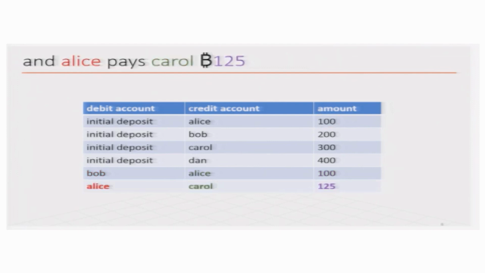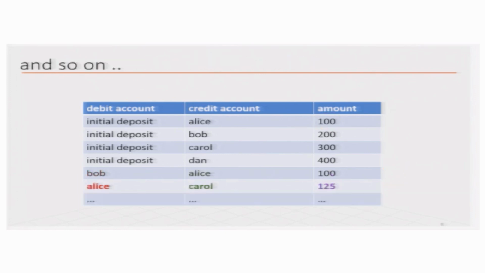Then Alice gives some money to Carol, in the amount of 125. So, we have two new transactions after the initial deposit transactions: Bob gives Alice 100 bitcoins, and Alice gives Carol 125 bitcoins, and so on.